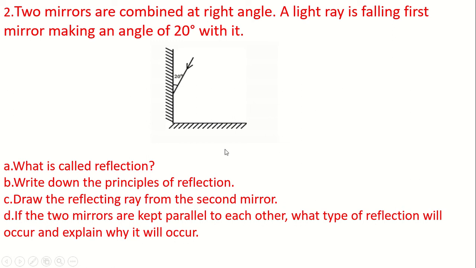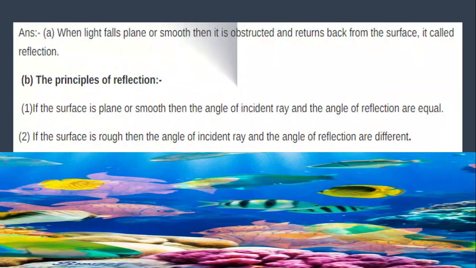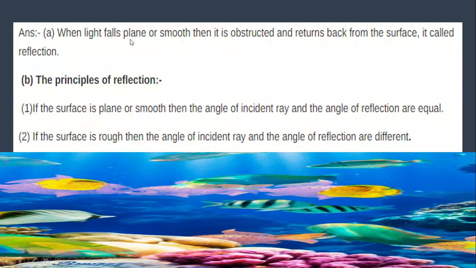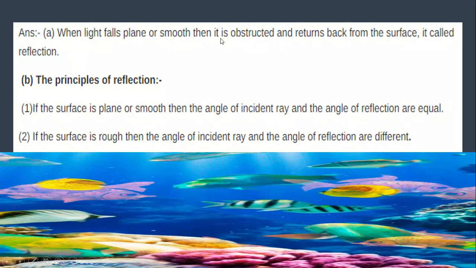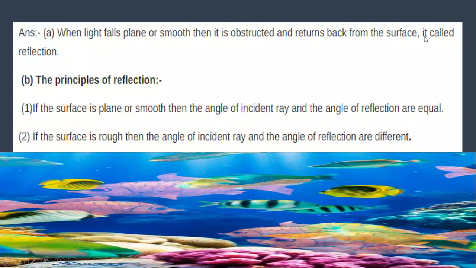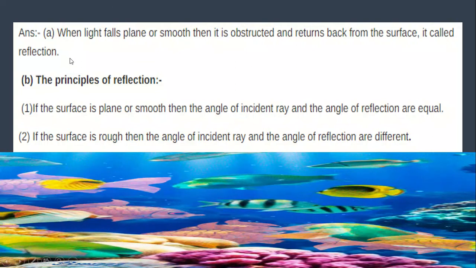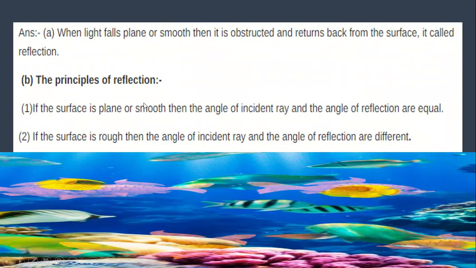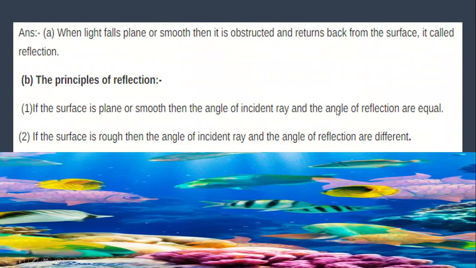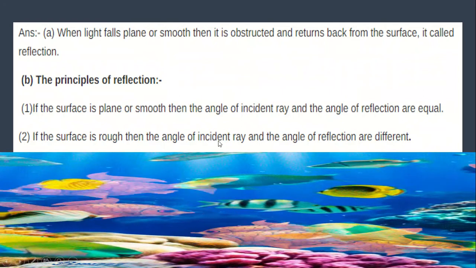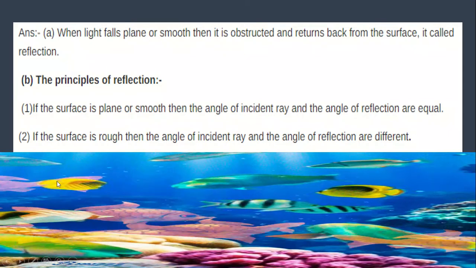So look, what will be the answer to A number question and B number question. A number question, what is known as reflection? When light falls on a plane or smooth surface, then it is obstructed and returns back from the surface. It is called reflection. The principles of reflection: if the surface is plane or smooth, then the angle of the incident ray and the angle of reflection are equal. If the surface is rough, then the angle of the incident ray and the angle of reflection are different.